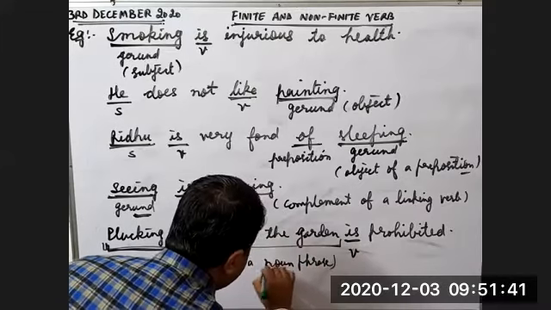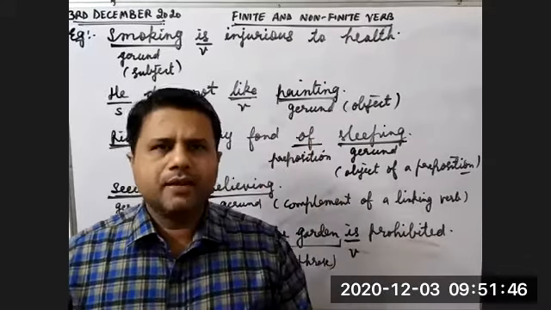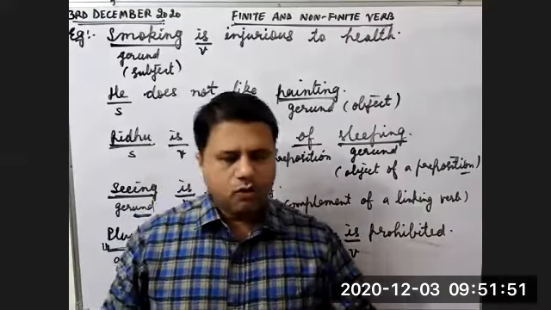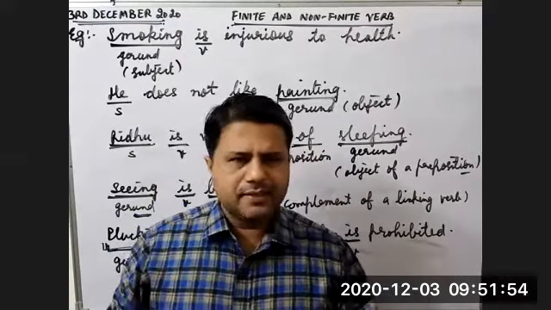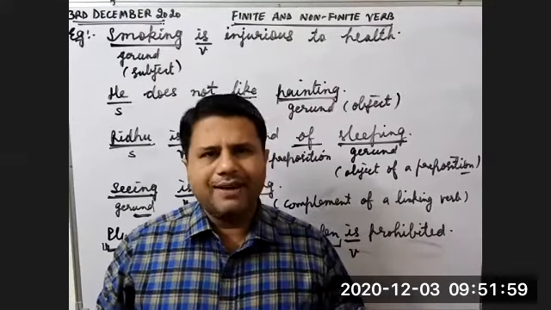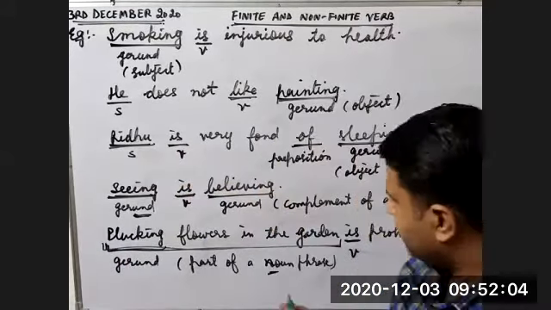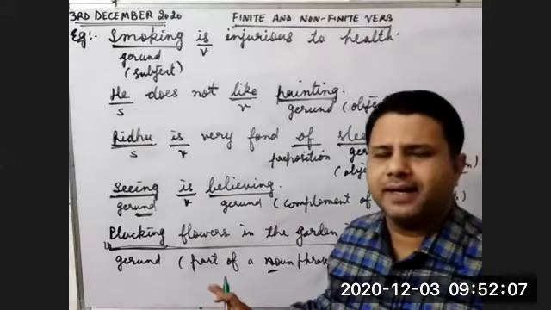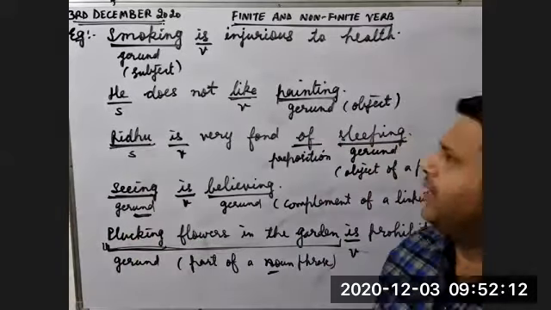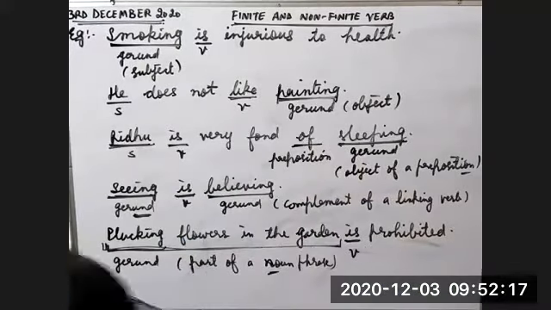When we did simple, compound, and complex sentences, we had already discussed different types of phrases in detail: noun phrase, adjective phrase, adverb phrase. We have also discussed clauses and types of clauses: noun clause, adverb clause, adjective clause. So I don't think there will be any problem in understanding a noun phrase. So plucking flowers in the garden is a noun phrase, and the gerund is part of a noun phrase. 1, 2, 3, 4, 5. Five examples are done. Let's continue with the next example.